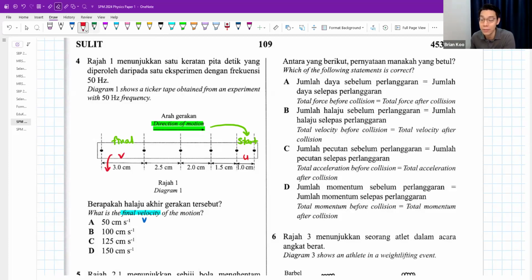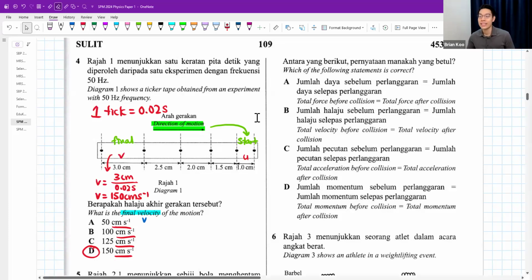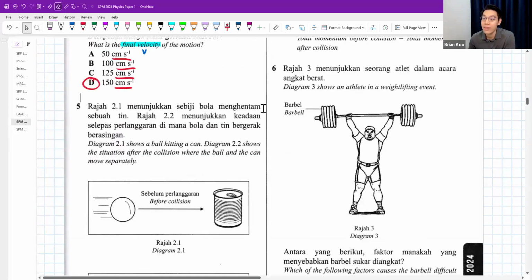So to find the final velocity, it'll be distance here, the gap here, divided by, you must know this number. For ticker tape, one tick is always equals to 0.02 seconds. So this is going to be 3 divided by 0.02, 150 cm per second. I purposely do cm because all my options are in cm. Don't have to change to meters or else you need to do double work later. Okay, number 5.